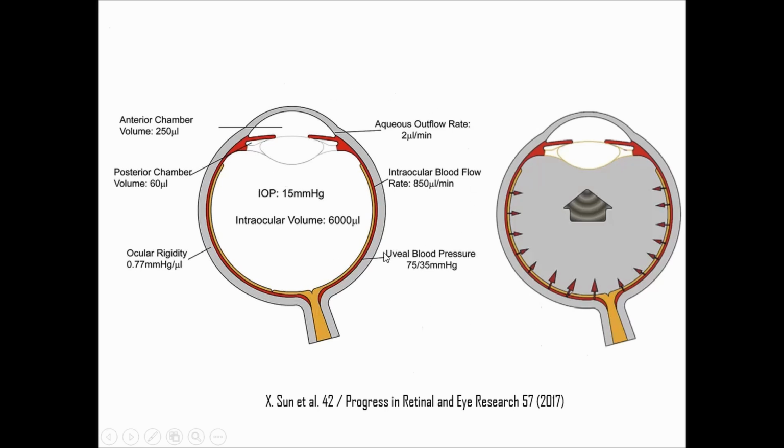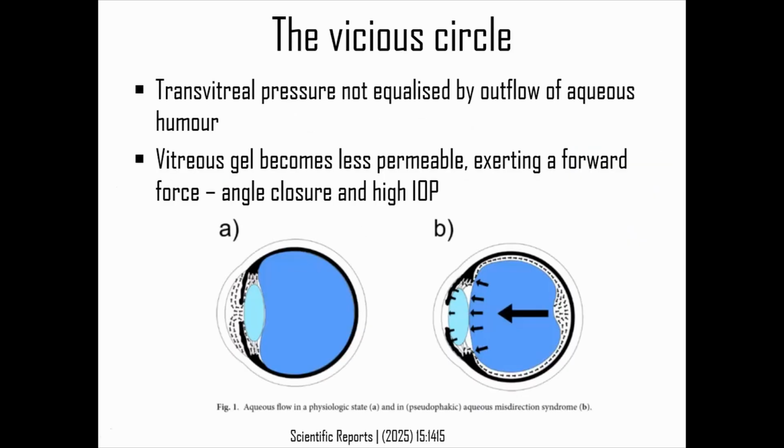So why is it so important? The classic teaching is that aqueous misdirects into the vitreous and that causes malignant glaucoma, but that is not true. So remember this picture. This is the intraocular volume that you have. The main trigger for malignant glaucoma is intraoperative hypotony, or any hypotony that results in choroidal congestion. Abnormalities in the choroidal circulation cause a vitreous push, and that is what triggers malignant glaucoma. It is not the classic aqueous misdirection that happens. That is the classic teaching. So this triggers the vicious cycle.